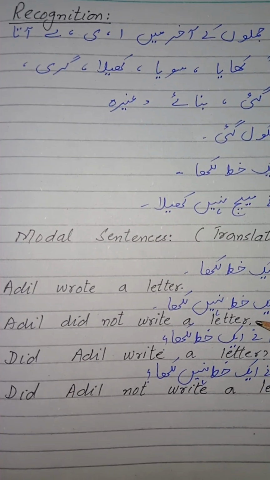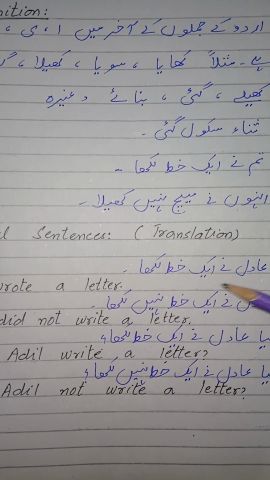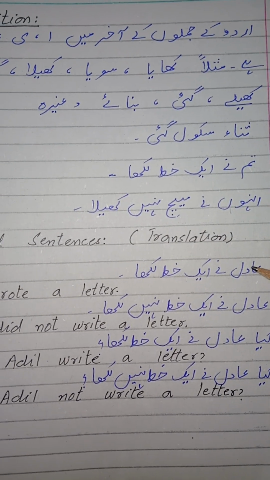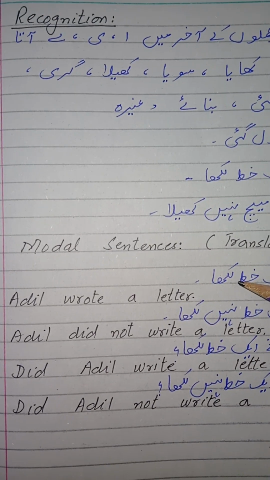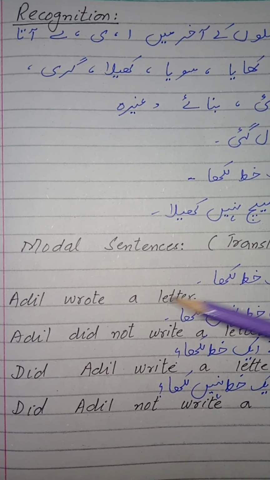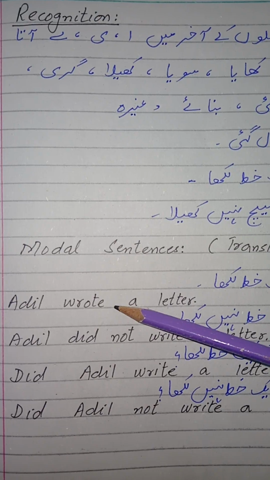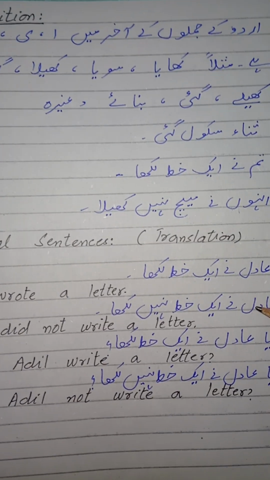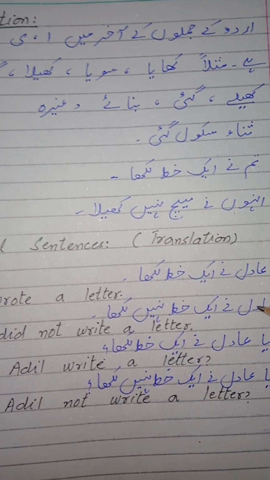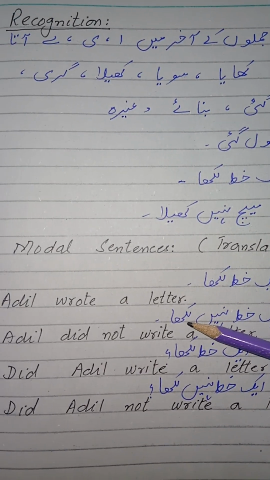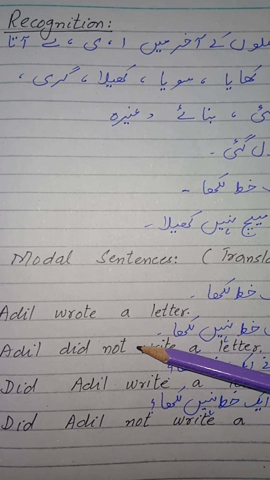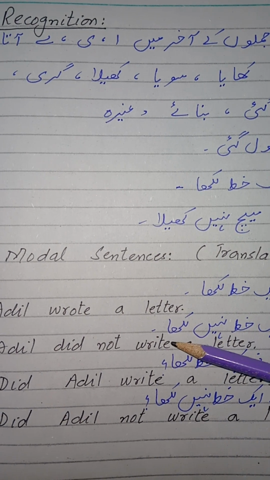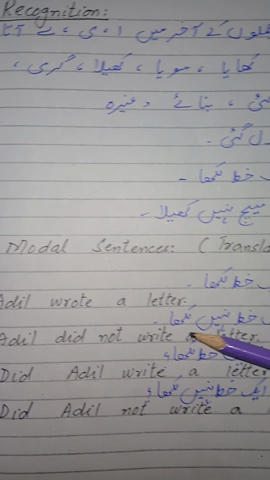Here are some model sentences. How will you translate Urdu sentences into English? Adil ne ek khat likha. This is an affirmative sentence, and we use the second form of the verb to translate it. Adil wrote a letter. Wrote is the second form of write. Then its negative form is Adil ne ek khat nahi likha. Adil did not write a letter. Here we have used did not to make it negative, and with did we use the first form of the verb.